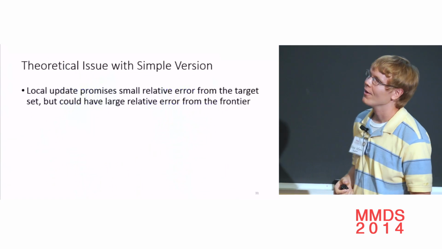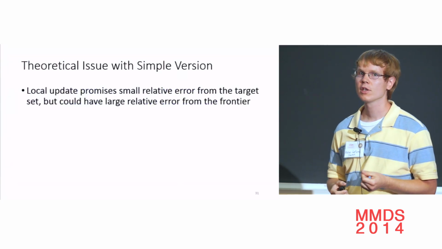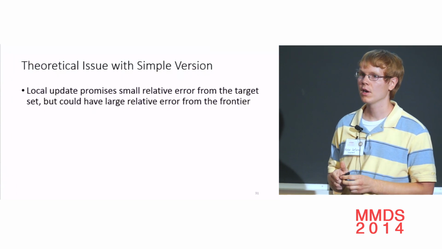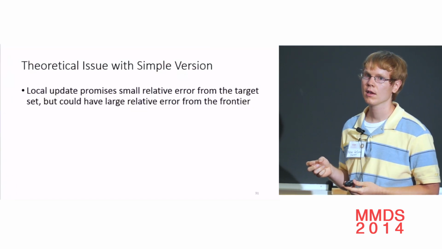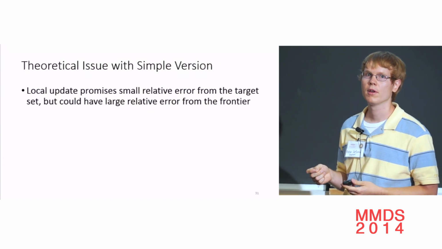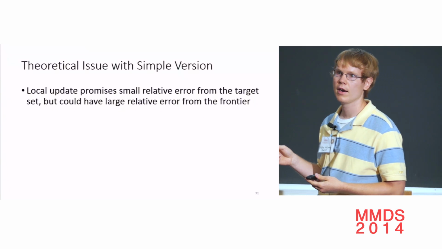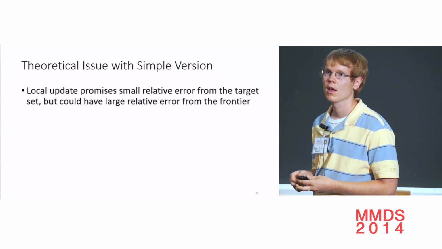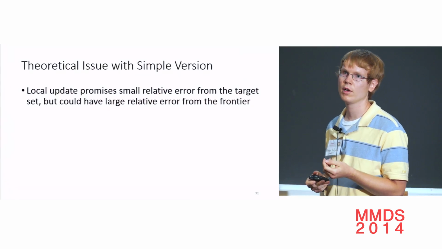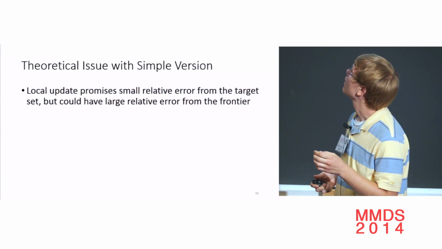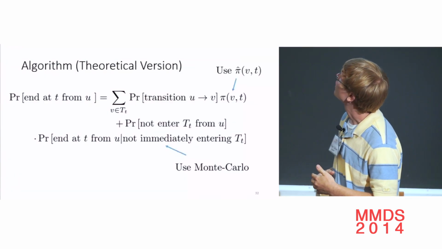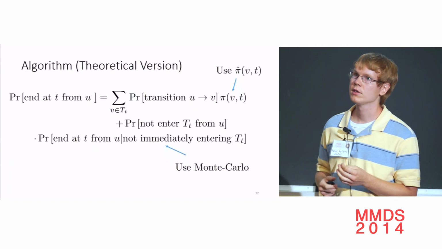Okay. And now, to prove accuracy, there's actually a theoretical issue with the algorithm I presented. And that is that local update gives an additive error bound, like an L infinity bound. And for nodes in the frontier, that does not translate to a relative error bound. Only for nodes in the target set does that additive error translate into a small relative error. And so while the algorithm I presented works well in practice, and that could generate the empirical relative error I showed you, in theory, you need a more complicated algorithm. So I won't have time to describe it fully, but I can give the main idea of it.